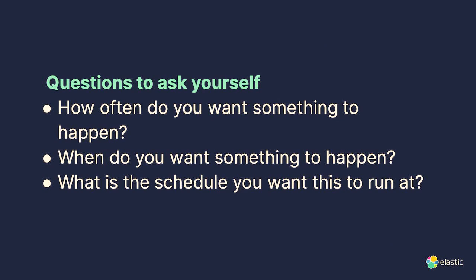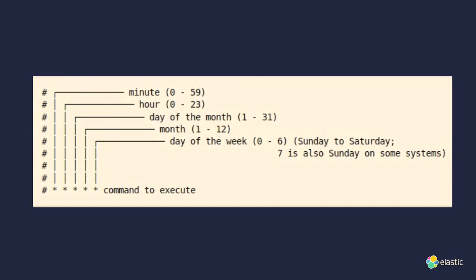When do you want something to happen? And what is the schedule that you want something to happen at? And how many people have seen this chart before? Okay, I've seen a couple of hands go up. I saw this the first time, and I was like, I have no idea what this means. I don't get it. I don't understand.